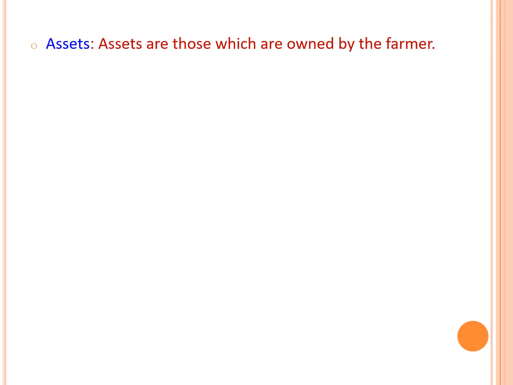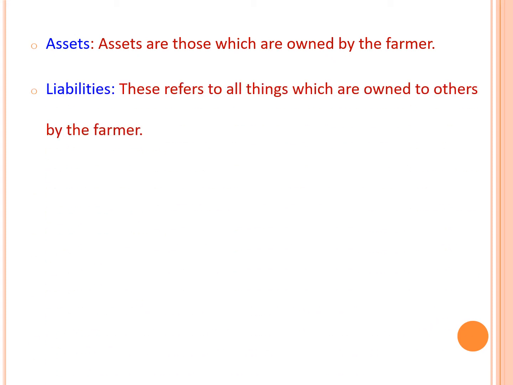Assets are those which are owned by the farmer. Anything which is owned by the particular farmer for whom we are going to calculate the balance sheet is called an asset. Then next is liabilities. This refers to all things which are owed to others by the farmer.